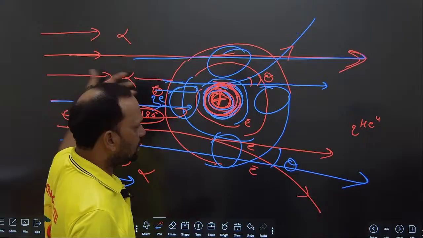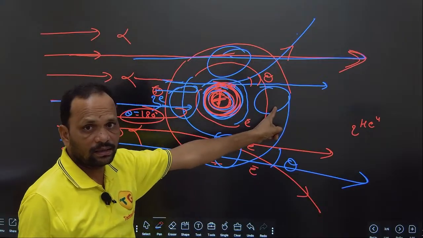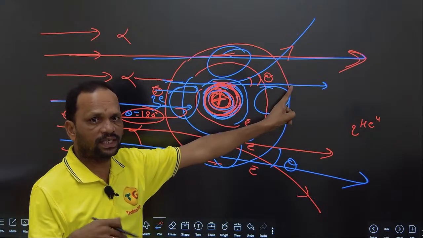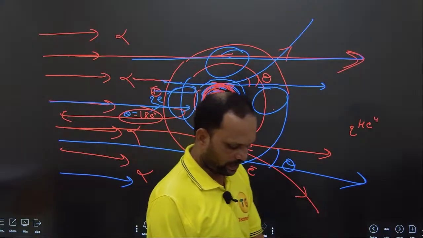Alpha particles are deviated there, while elsewhere there is no deviation because electrons have less energy. Like this, he has proven it.